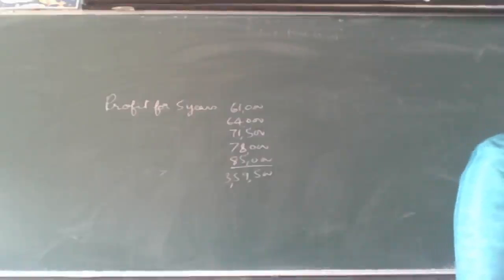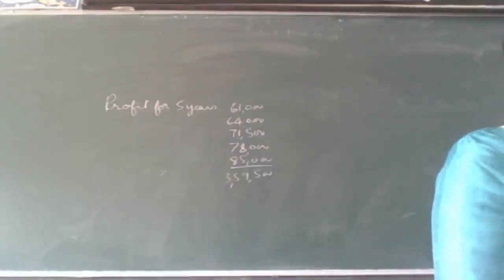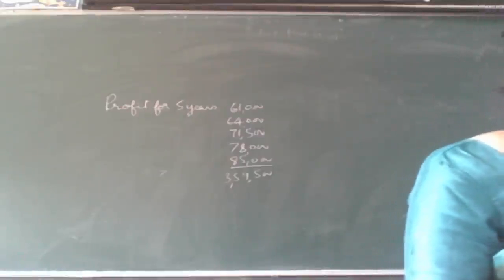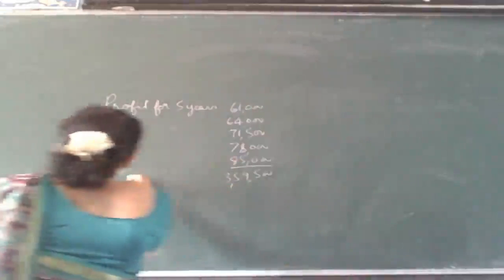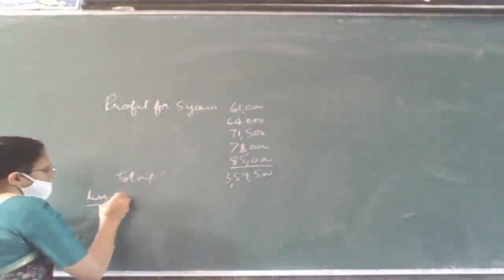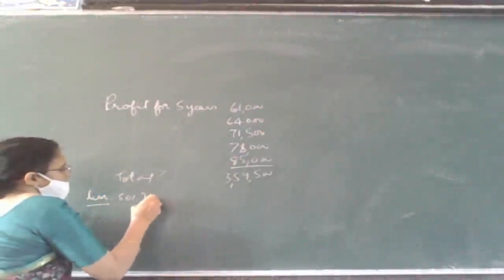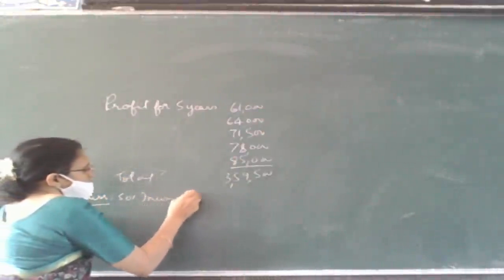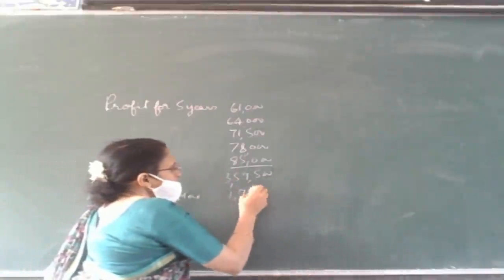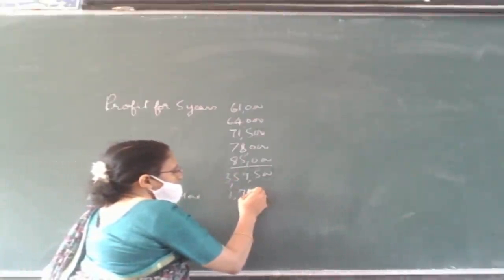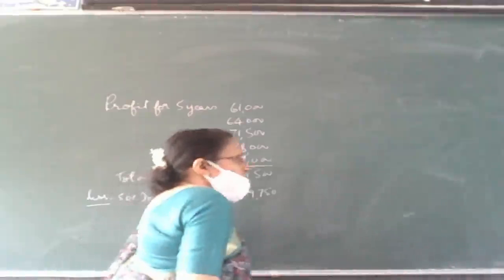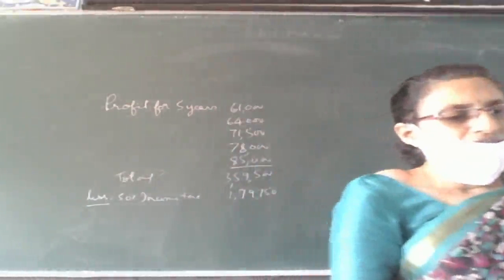These profits are before providing for tax. So you have to provide for tax. So less 50% income tax. 50% of this will be how much? Is it 1,79,750?